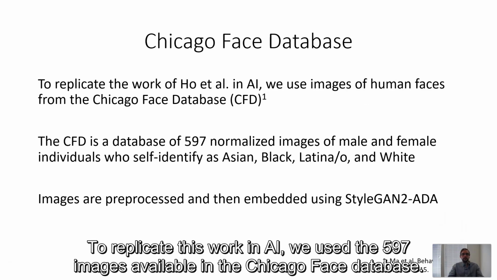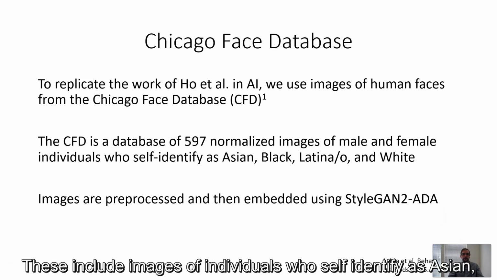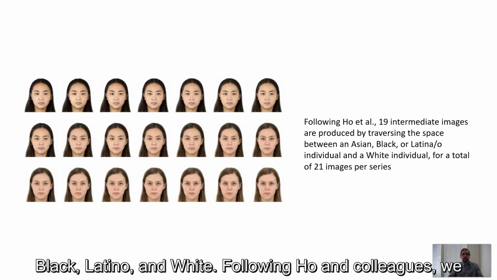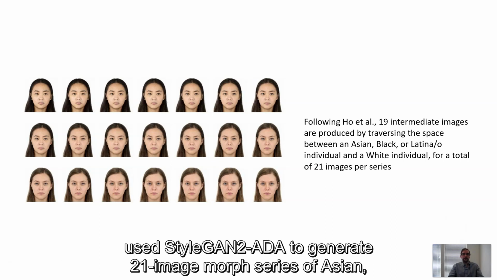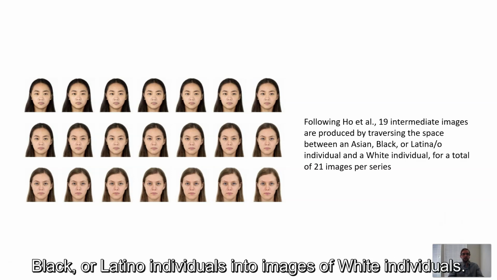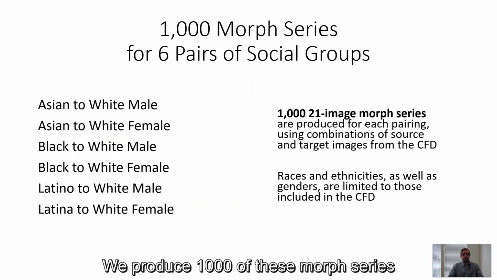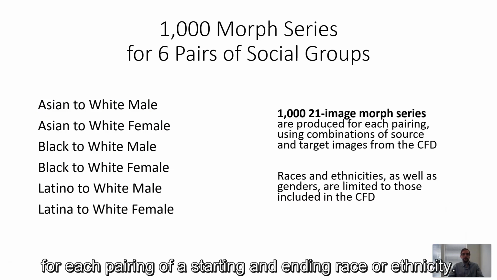To replicate this work in AI, we used the 597 images available in the Chicago Face database. These include images of individuals who self-identify as Asian, Black, Latino, and white. Following Ho and colleagues, we used StyleGAN2 ADA to generate 21 image morph series of Asian, Black, or Latino individuals into images of white individuals. We produce 1,000 of these morph series for each pairing of a starting and ending race or ethnicity.